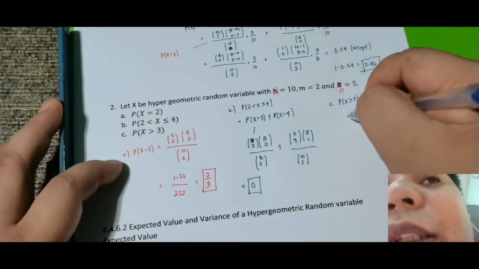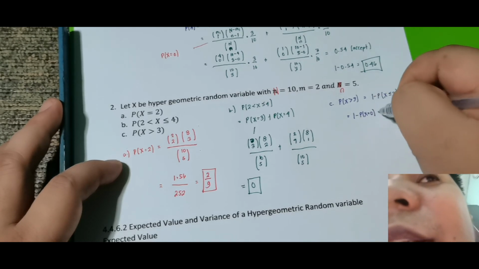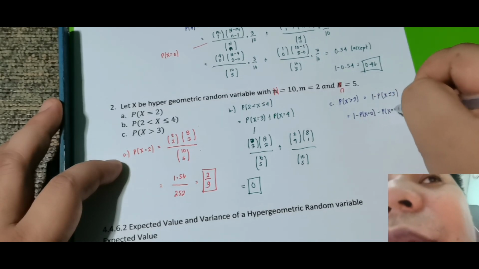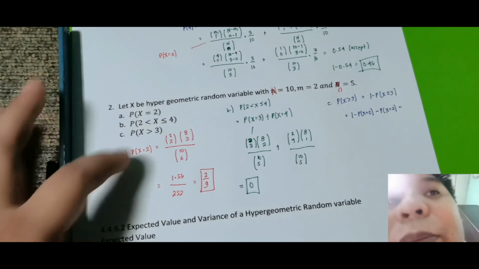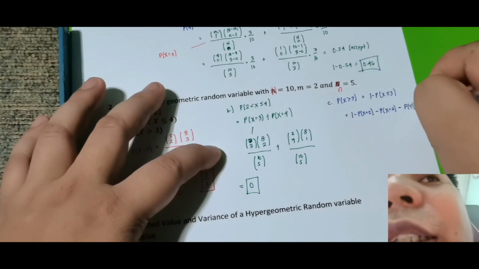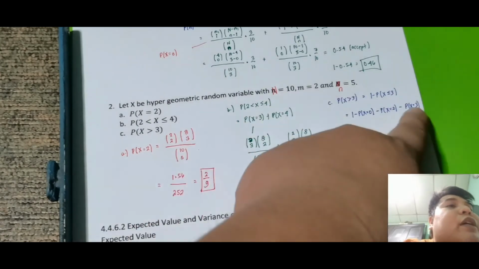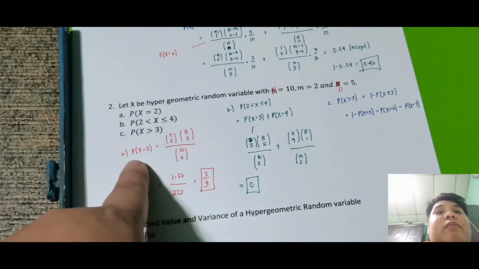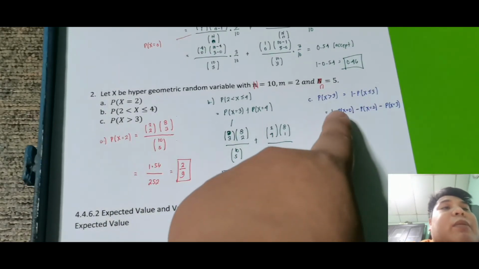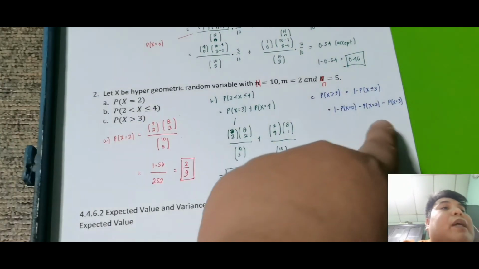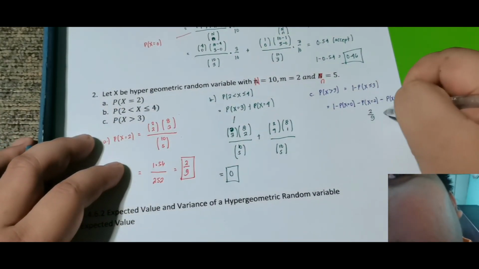So, meaning, may tatlong klase ito. This is 1 minus probability of x is equal to 0, which is iti-check natin, minus probability of x is equal to 2. Okay, then lastly, pagdating sa 3, minus probability of x is equal to 3, which is alam natin 0 to. Kasi dati probability of x is equal to 3, 0. So ito may na-solve na tayo dito, which is 2 over 9. So ngayon, ang kailangan na natin si x is equal to 0. So kailangan natin muna ma-check kung gagana yan. So again, ang value nito is 2 over 9. Minus ito ay 0.